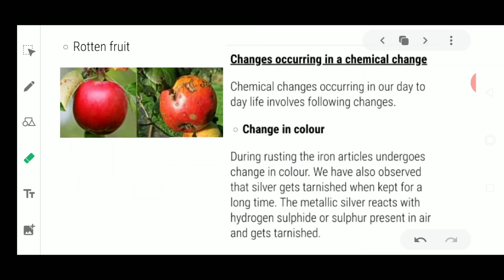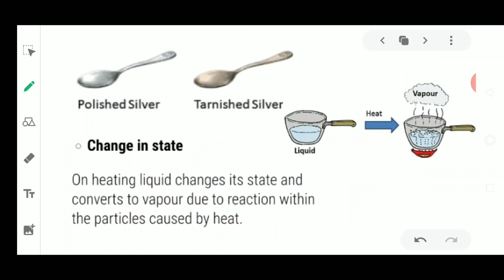See, another example of chemical change is change in color. Here you could see a fresh apple and this has become a rotten one. Once the fruit is getting rotten, it changes color. Even the odor is changed. Change in color could also happen during rusting. An iron object changes color, silver also changes color, and the object made of copper has also changed color. So corrosion changes the color.